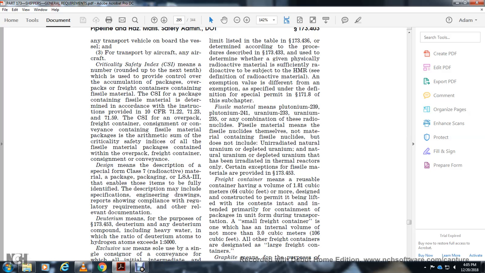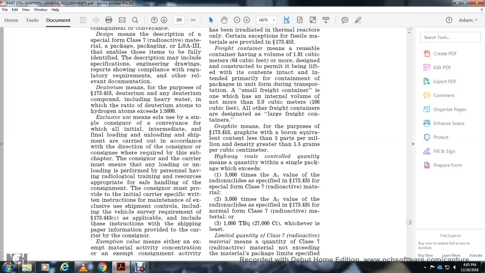Deuterium means, for the purpose of 173.453, deuterium and any deuterium compound, including heavy water, with the ratio of deuterium atoms to hydrogen atoms exceeding 1 to 5,000 parts. Exclusive use means the sole use by a single consignor of a conveyance with which all initial, intermediate, and final loading, unloading, and shipment are carried out in accordance with the direction of the consignor.